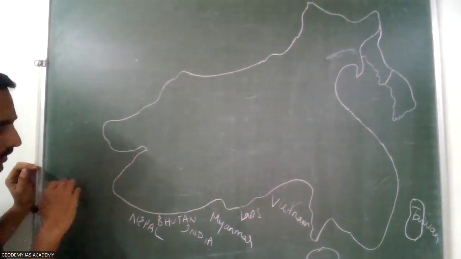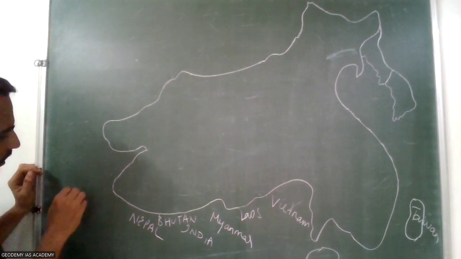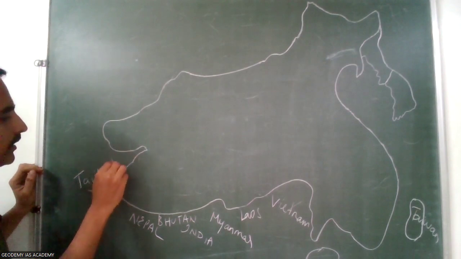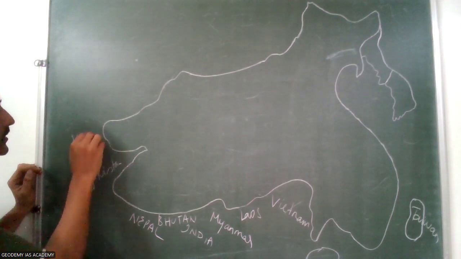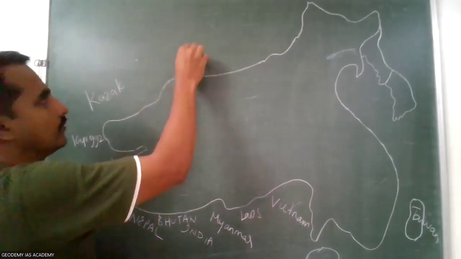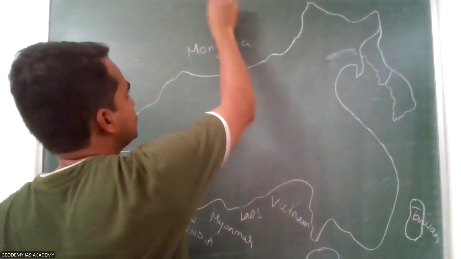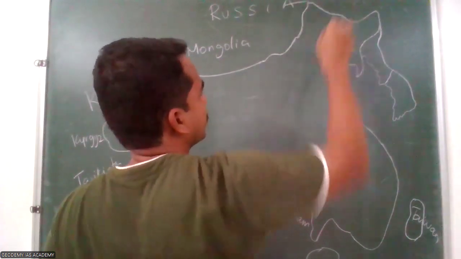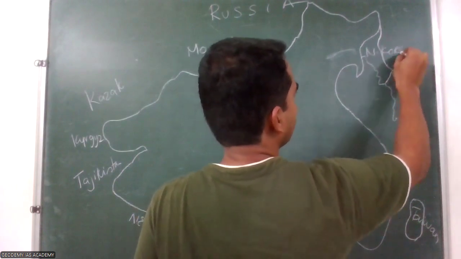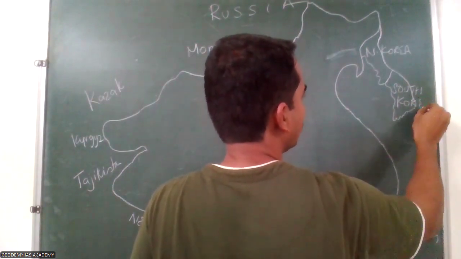And in the southwestern part, here it has a boundary with Tajikistan, Tajiks, and then Kyrgyzstan, Kyrgyz, here Kazakhstan, and here Mongolia, and then in the entire north, Russia, and here the Korean Peninsula, it is North Korea, and it is South Korea. But China has a common boundary with North Korea only.